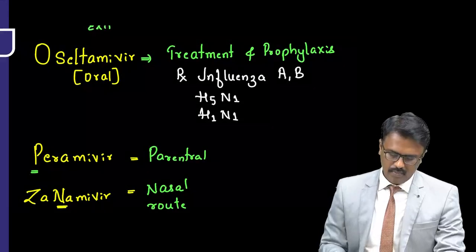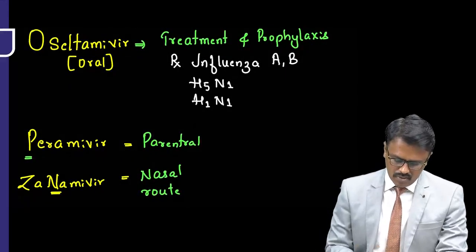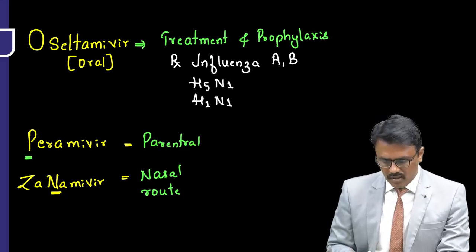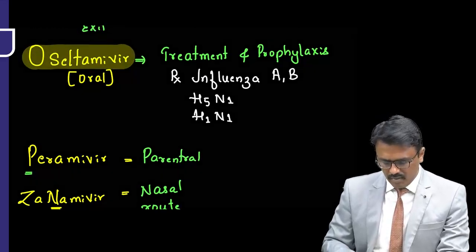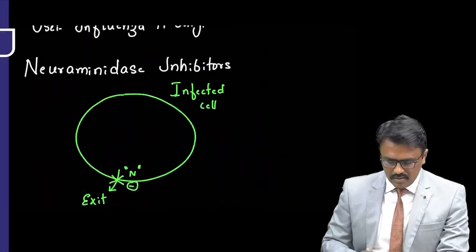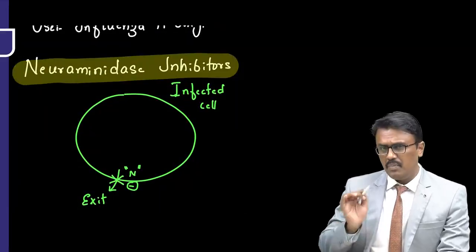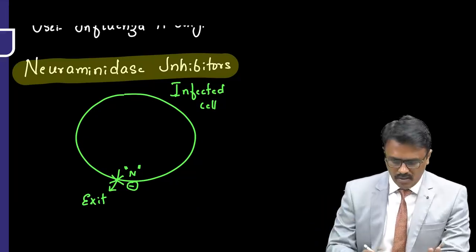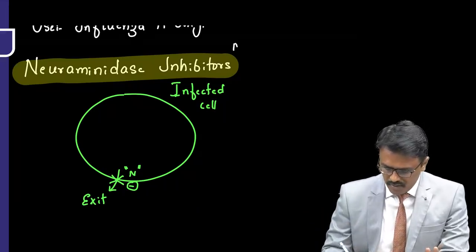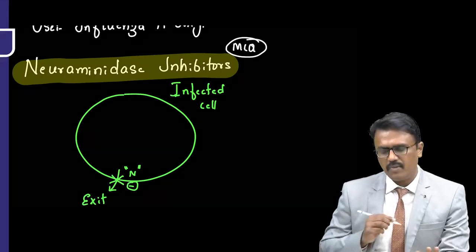So these are the important drugs for influenza, and the most common exam question is, what is the mechanism of action of oseltamivir? Remember again, it is a neuraminidase inhibitor, repeatedly asked in exams. Please make a point of this. Write down. This is very, very important.